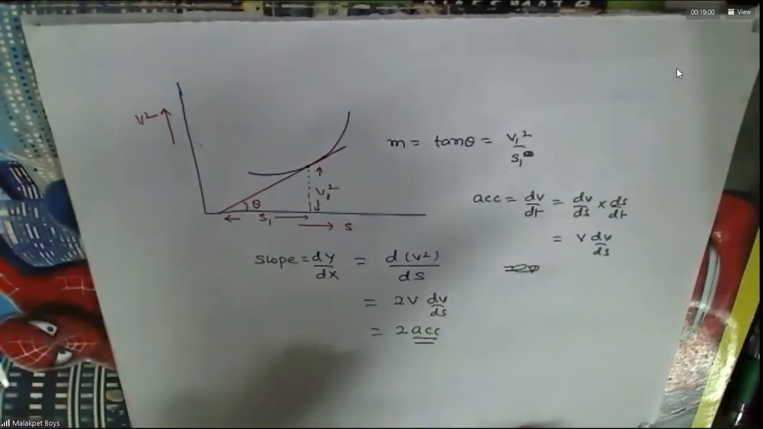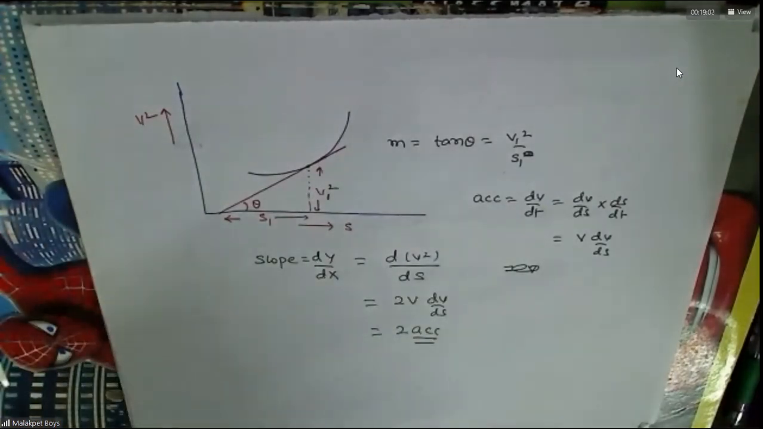So don't mug up all this. I'm just telling the methods. Understood the method overall, but the basis is nothing but slope, man, nothing else.